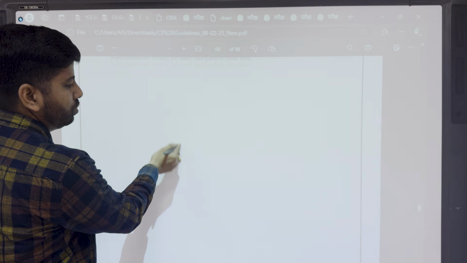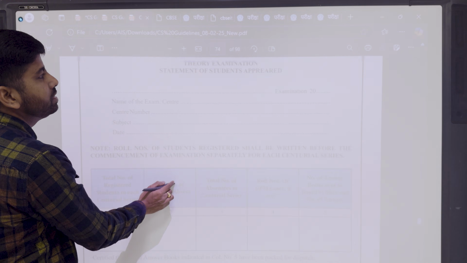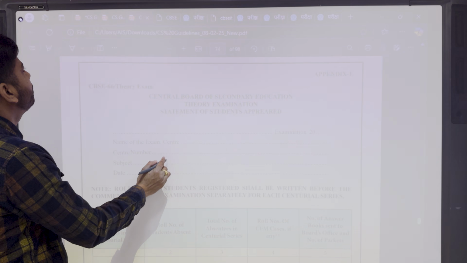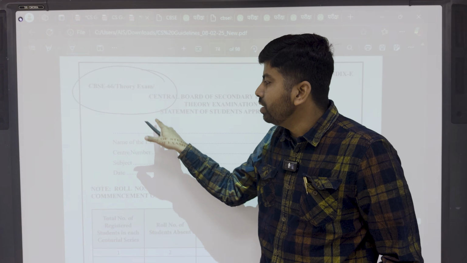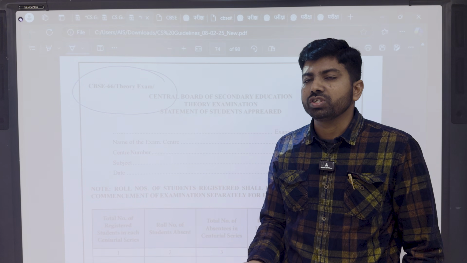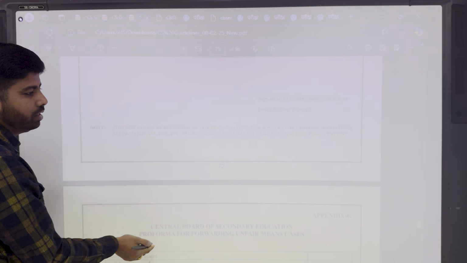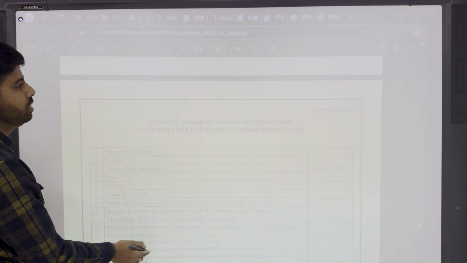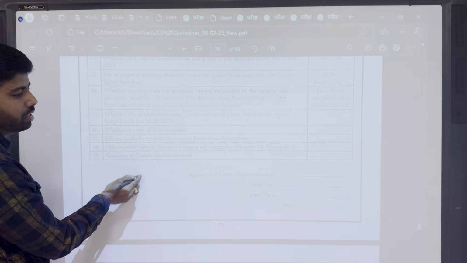So all these things you will find here. I want to show you where that is. D is also instruction. Yes, Appendix E. Here you can see it is written CBSE 66. From here, all the forms and all the appendices we have to send with the answer sheet. So this is the detail you will find here. I think it is easy. Appendix E, F is for consolidated attendance.